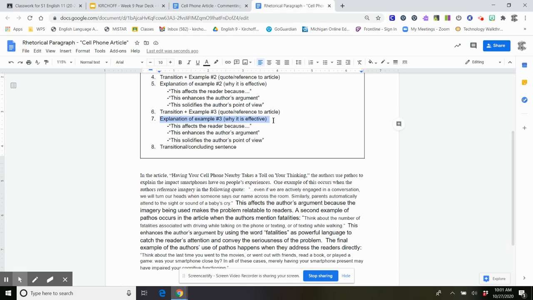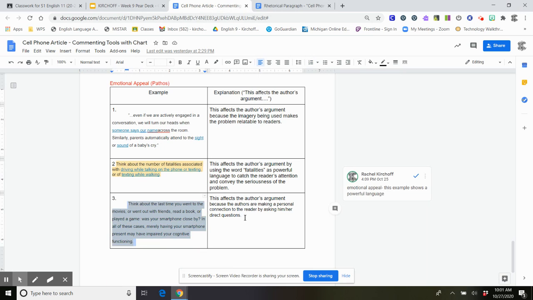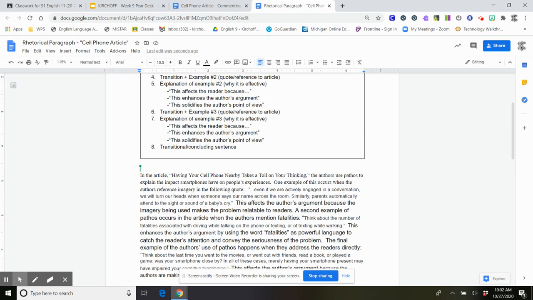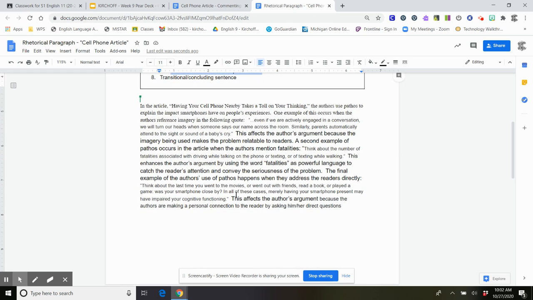So now I need to explain the quote and why it's effective, and that's easy because I already did it in the chart. So I'm going to highlight this, copy it, Control C, paste it here. This affects the author's argument because the authors are making a personal connection to the reader by asking him or her direct questions. So what I'm going to do is just use a different sentence starter so it's not repetitive. So I haven't used this one yet. This solidifies the author's point of view. I'm going to copy that, and I'm just going to replace it here.